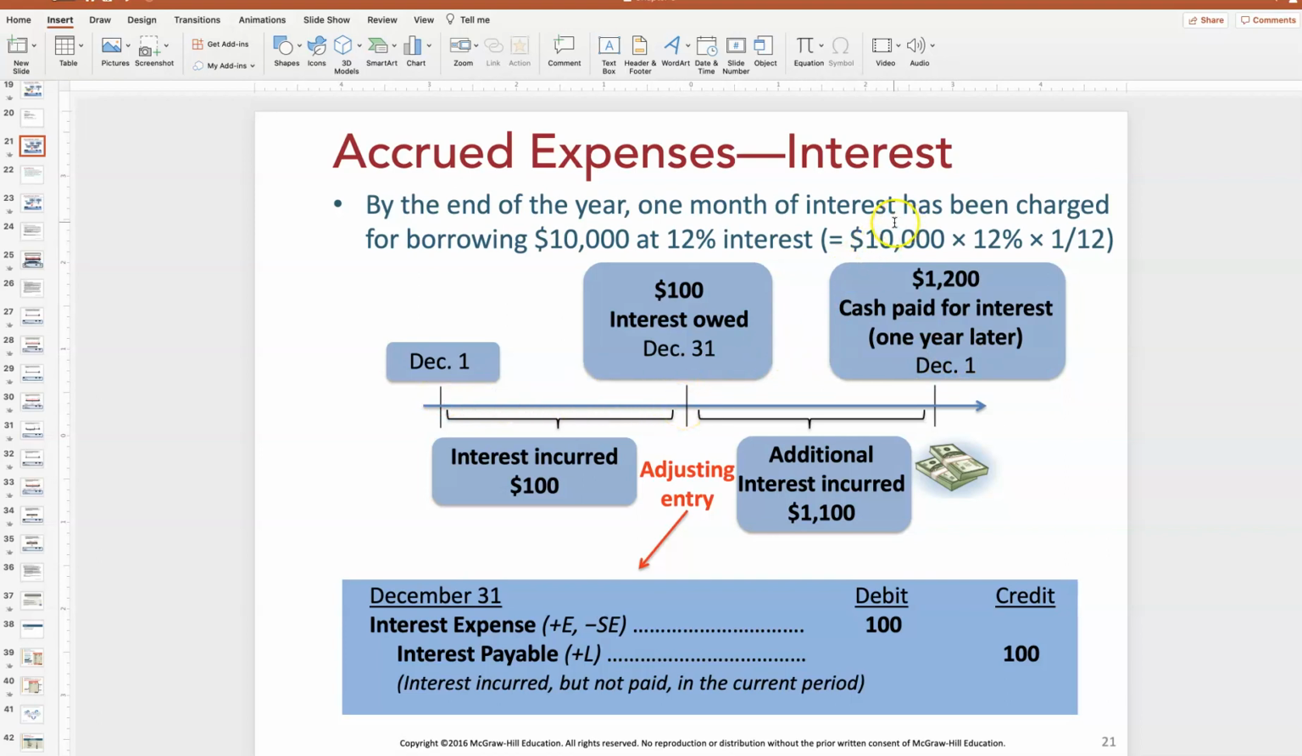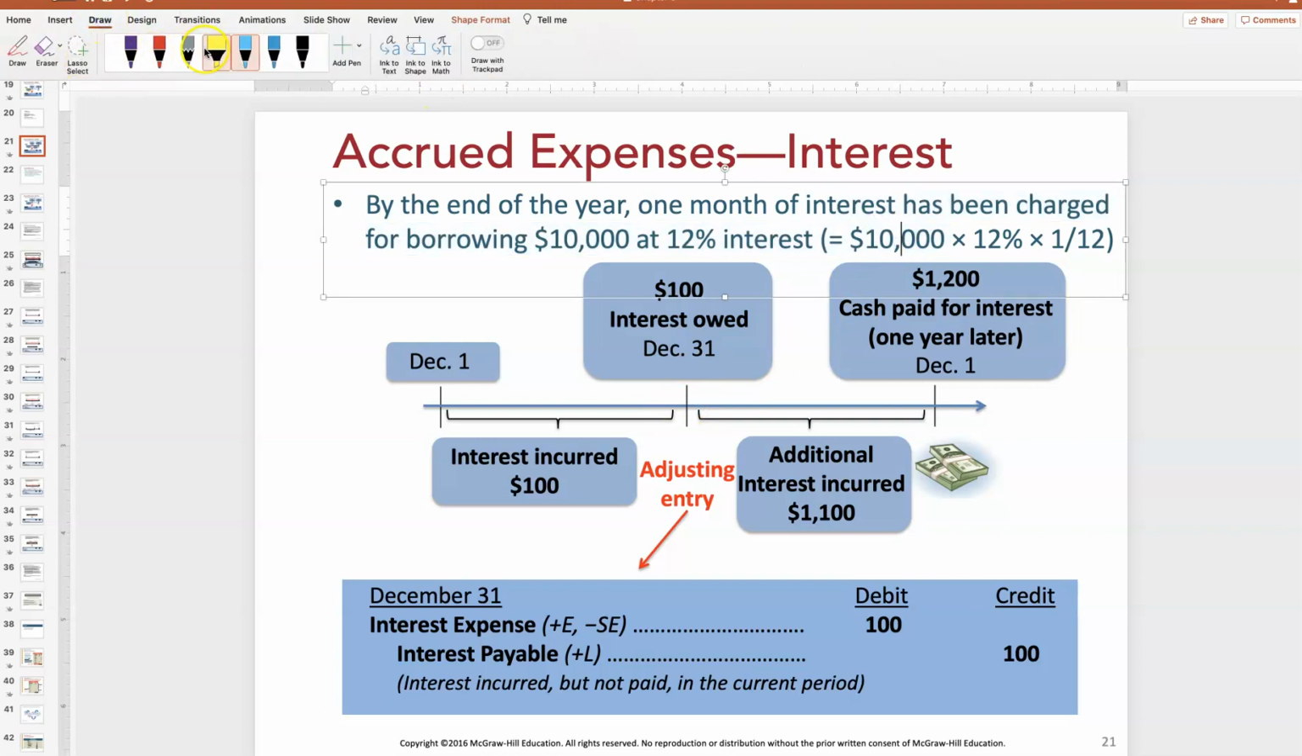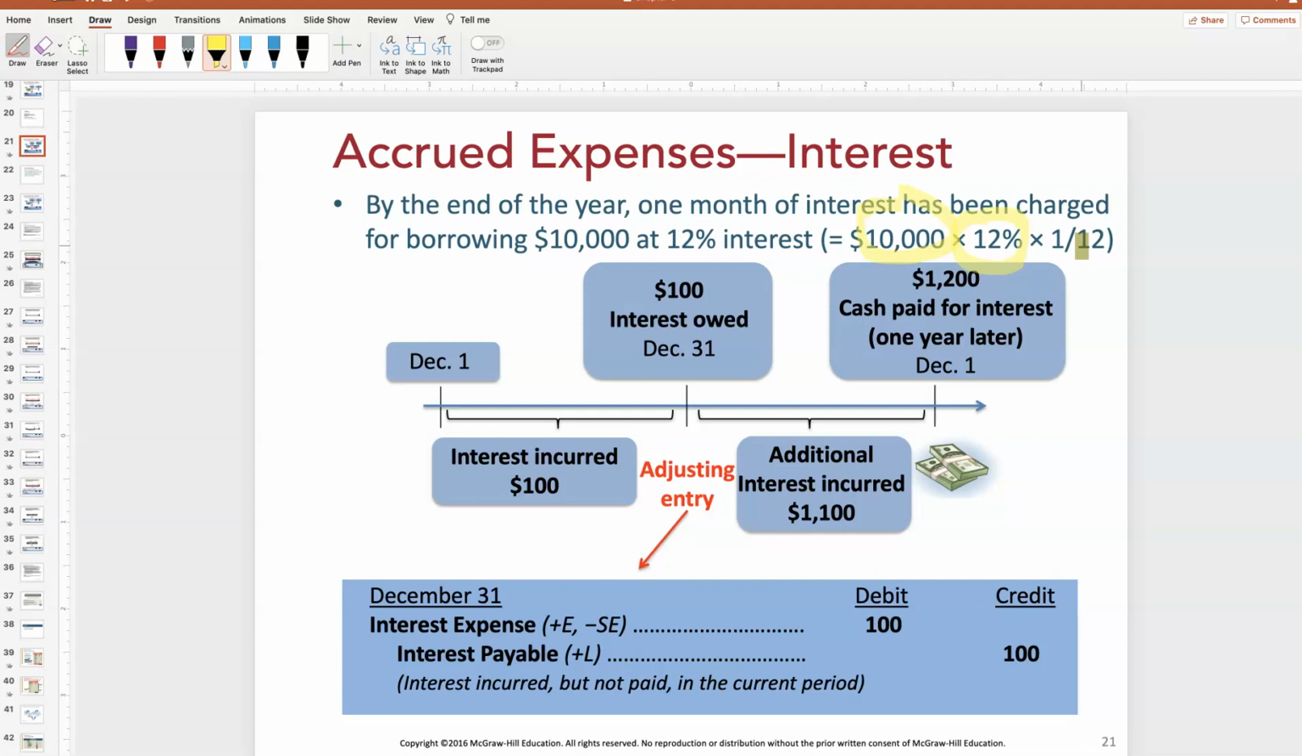I'm going to take the $10,000, multiply it times the interest rate, right? So on your calculator, you would use 0.12. And then I'm dividing it by 12. Now that's just a shortcut. Like me, I like to way oversimplify it. So I always divide by 12 and then multiply by the number of months, whether it be 1 month or multiple months. 1/12 makes exactly the same sense, right?